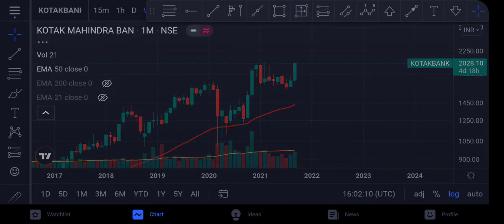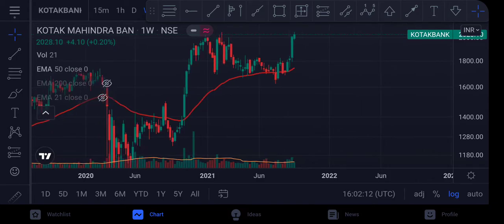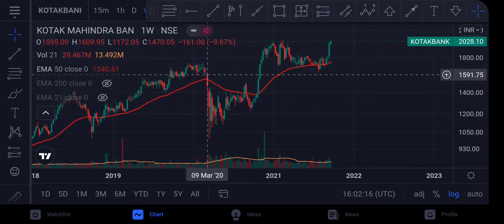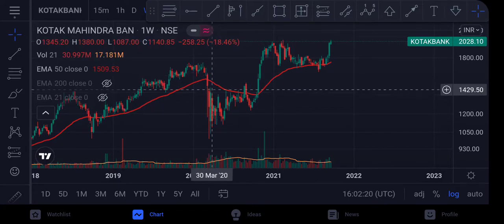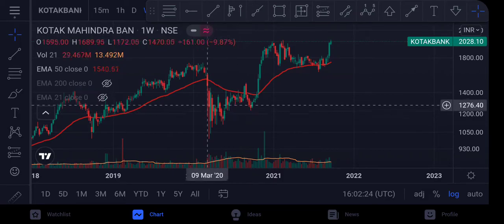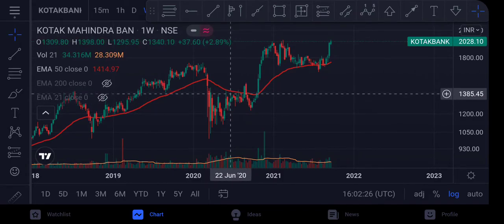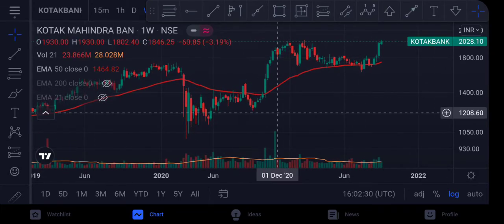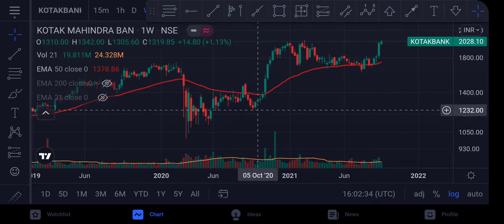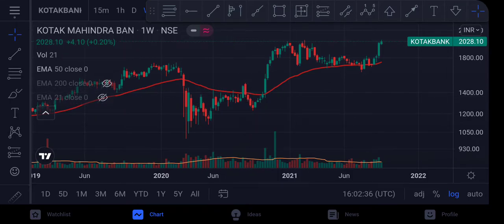So let's go down to something like weekly. As you can see here, during the corona crash, on weekly chart it came down below the 50 moving average, and the 50 moving average was acting as resistance, as you can see. एक बार इसने क्रॉस किया बीच में, then next week again it came down and it fell for 4 weeks, and after that it reversed.